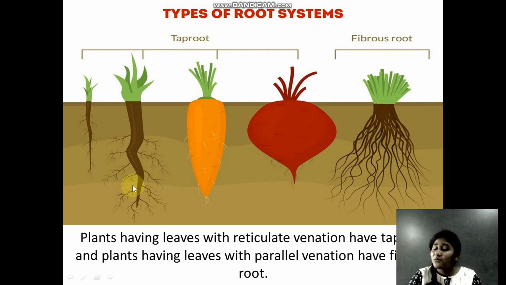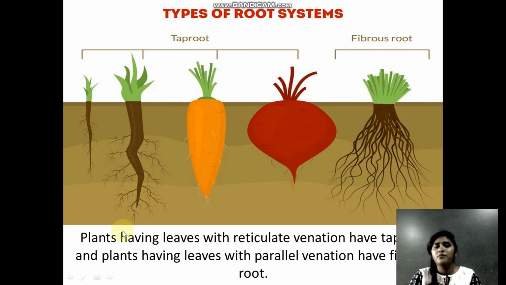So in reticulate venation also, you have the midrib, the main vein, and from it you have different veins which are branching out. So it is somewhat the same with the taproot, right? Because you have the main root, and from the main root you have different small roots branching out. Whereas in fibrous root, there are different roots. There is no one particular main root. There are different roots which are branching out from the plant.